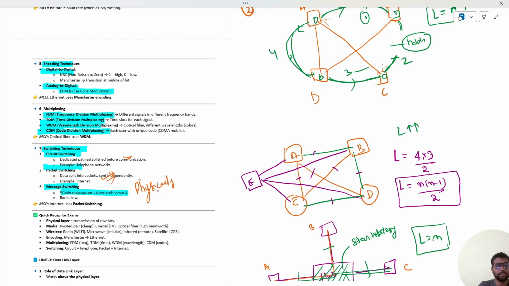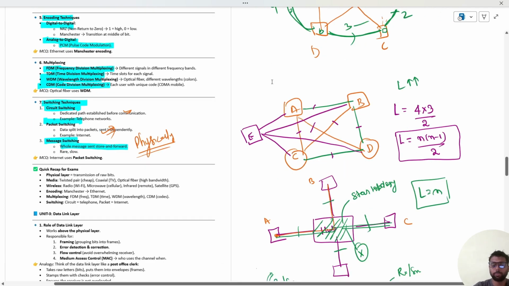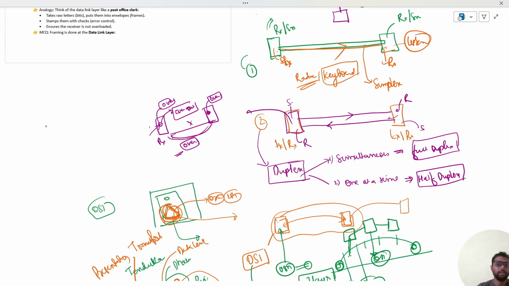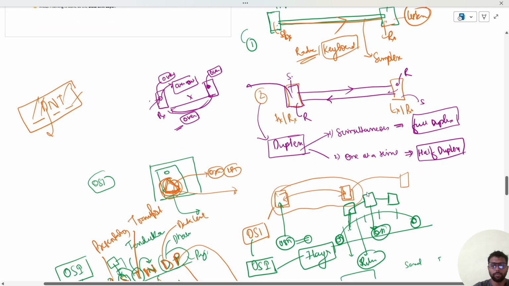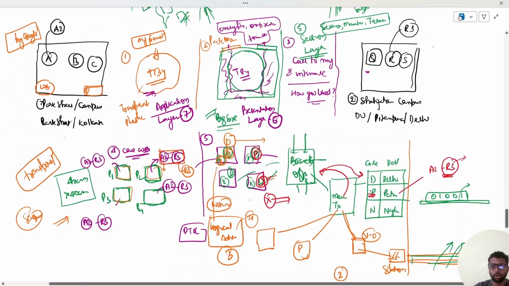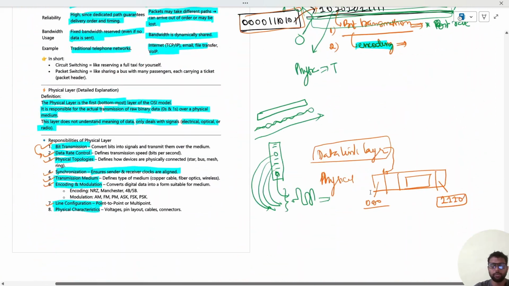Now let us start with the data link layer, which is the most important. See, the most important layers in the OSI layers are three: D and T. That is the data link layer, network layer, and the transport layer. Most of the questions are expected from these three layers, and out of these, the data link layer is very important. These three layers are important altogether, but among these three, the data link layer is the most important.